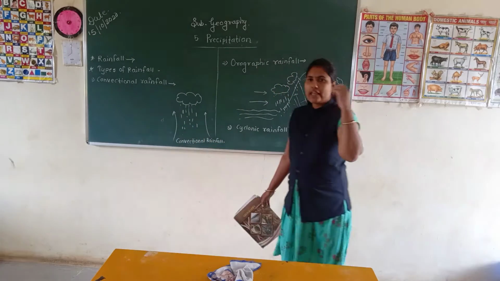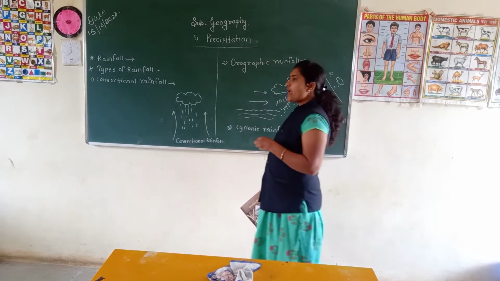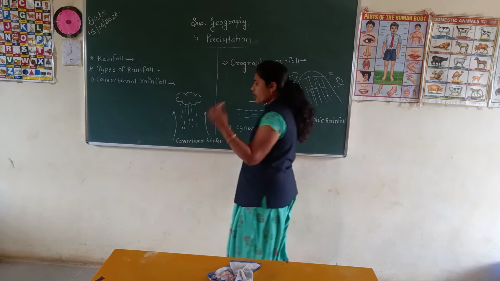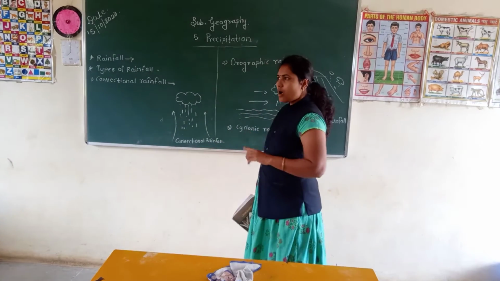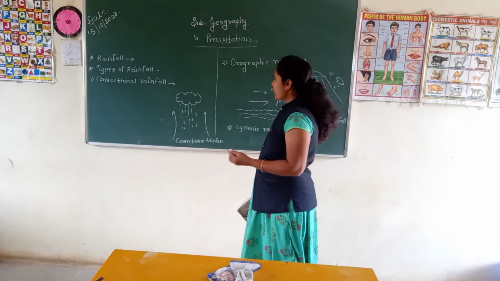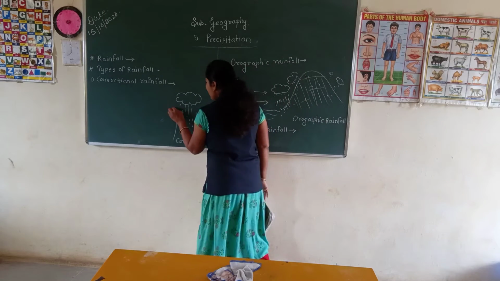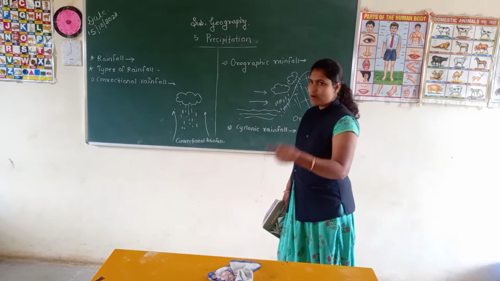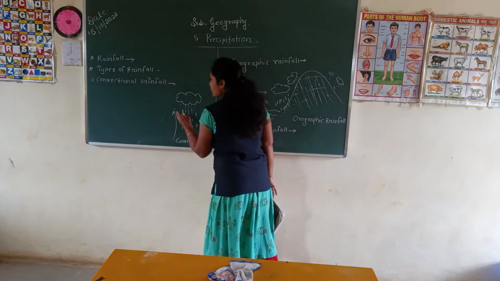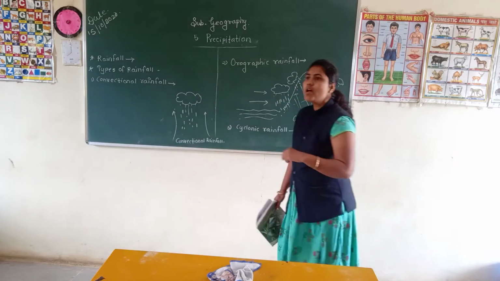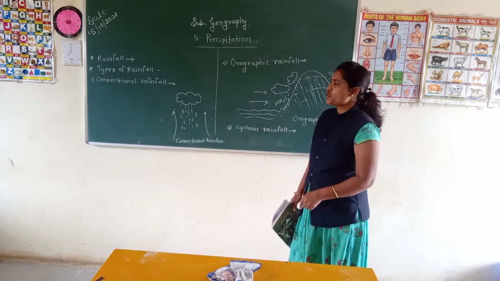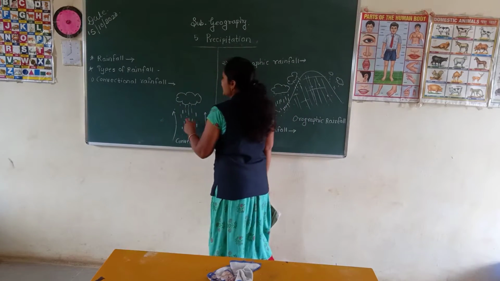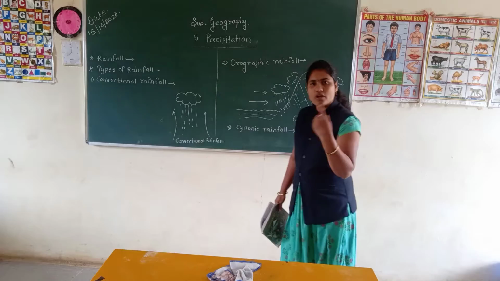When it reaches a higher altitude, the air gets cold, and because of that cold air the steam turns into water droplets. It is called condensation, and such rainfall is found in this area. It is called convectional rainfall.